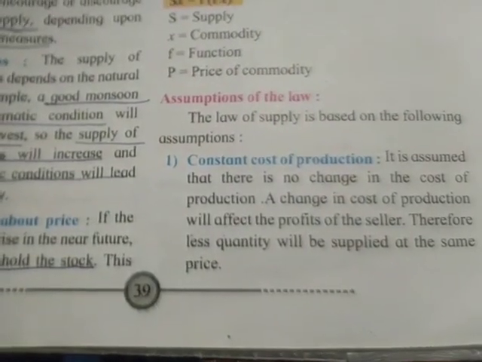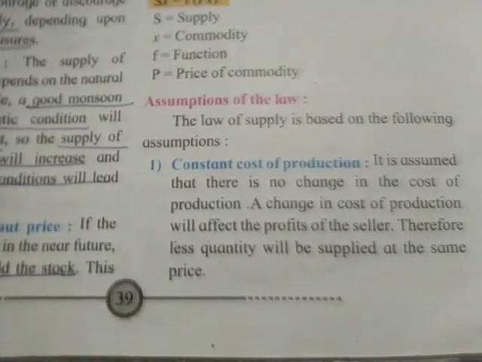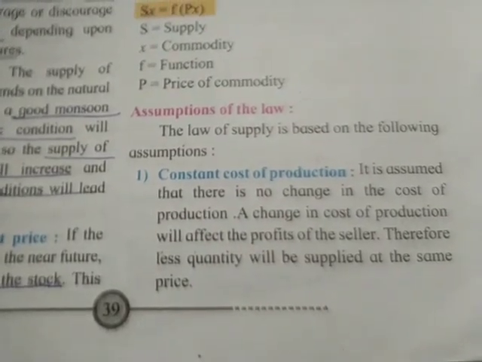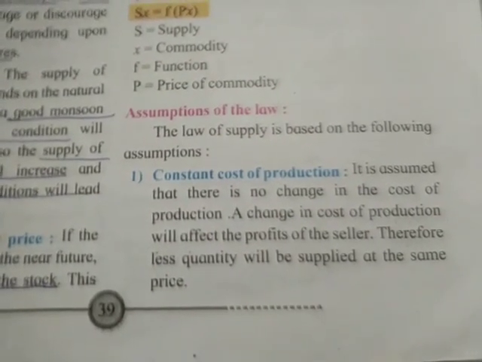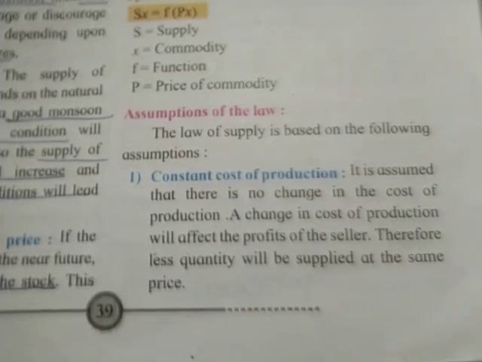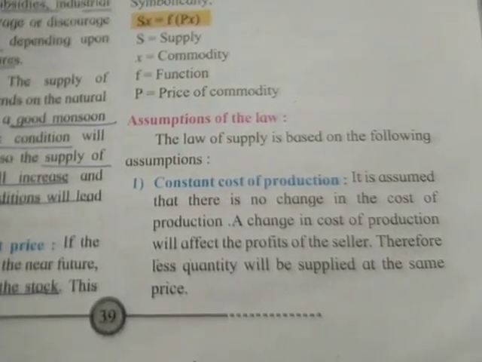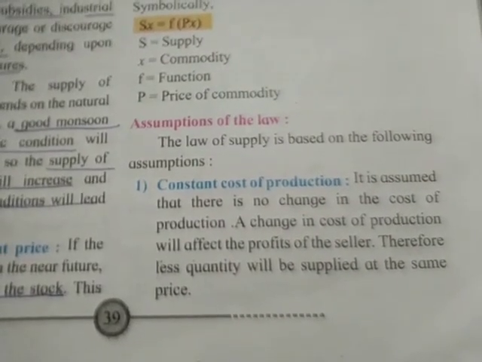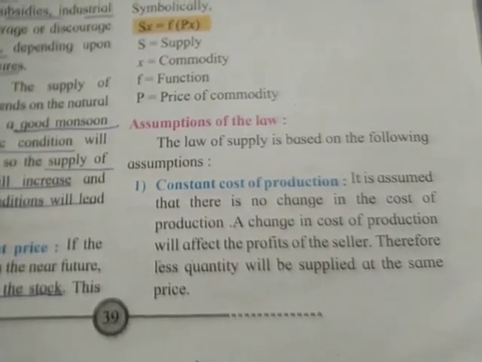Assumptions of the law. The law of supply is based on the following assumptions. First, constant cost of production. It is assumed that there is no change in the cost of production. A change in cost of production will affect the profits of the seller. Therefore, less quantity will be supplied at the same price.